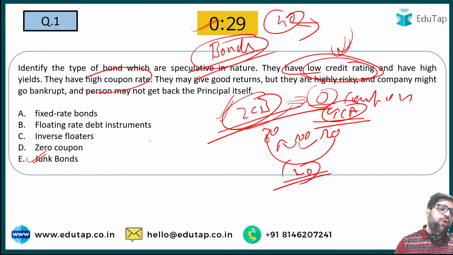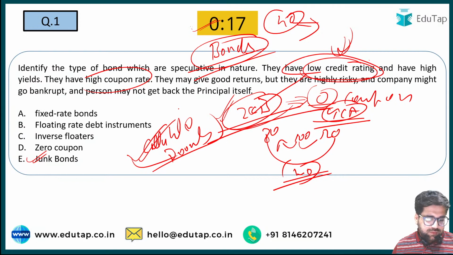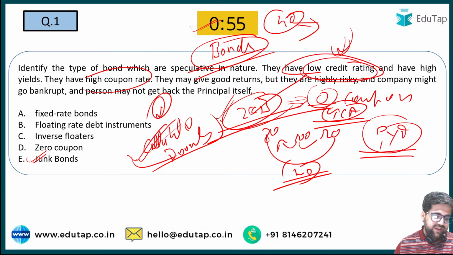My next question to all of you is, what are callable bonds? So this is our first question, we have covered our second question as well. Now my question to you is, what are callable bonds? Come on everyone, you have to type with great speed in your phase 2 as well. If you are not able to type your answers, then your concepts are really weak. What are callable bonds? Can someone let me know? If you see the previous year questions, the bonds chapter is really very important.